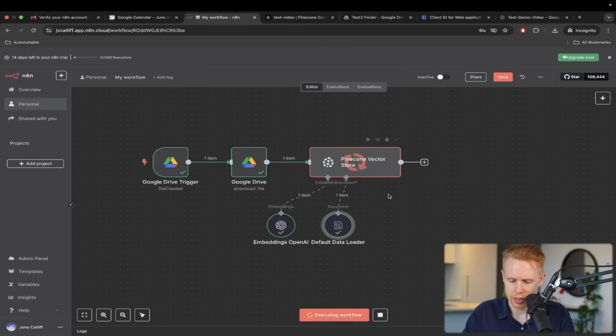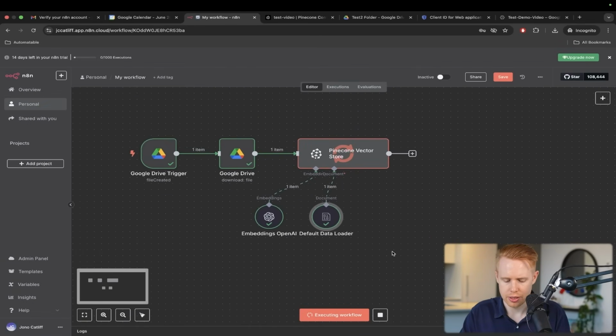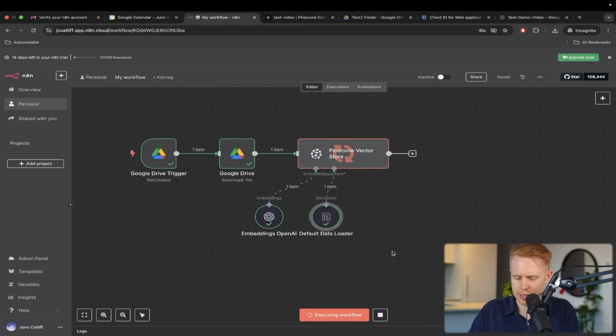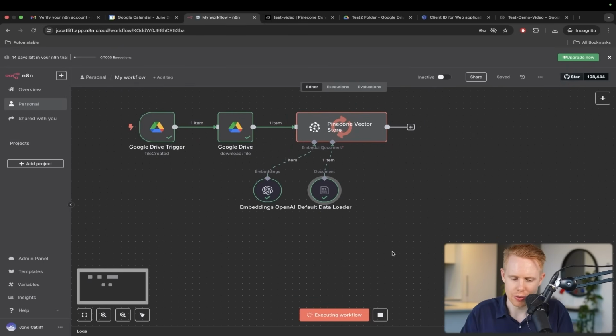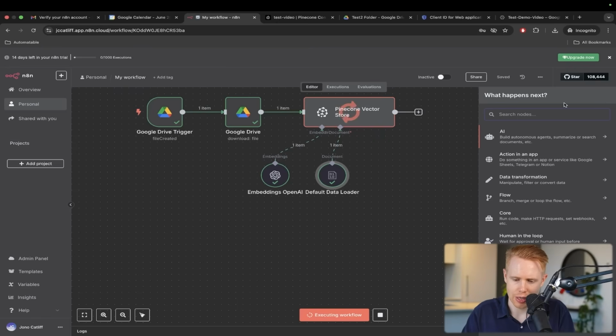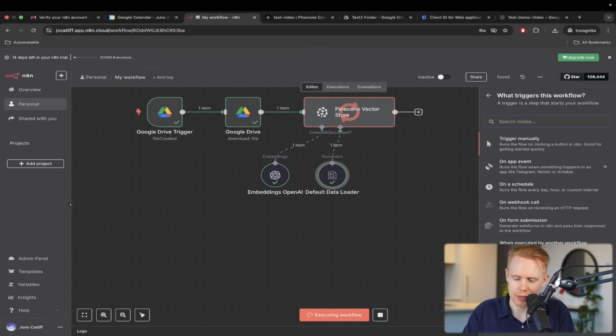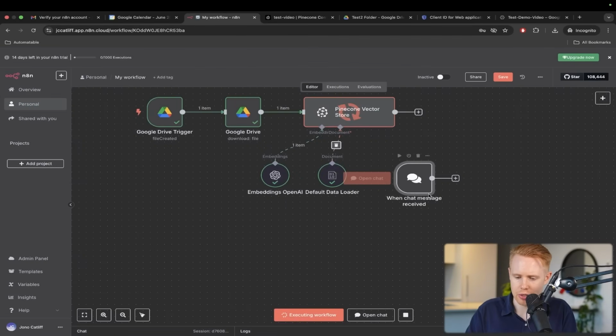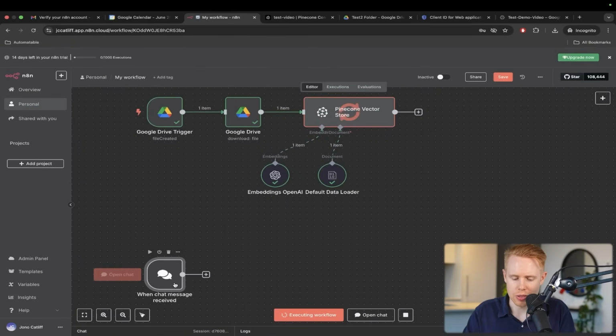And so it looks like we're still loading the data. Sometimes this takes a bit of time, and once it's good to go, we will move on to the next section, which is actually retrieving the data back. So we've inserted the data in. Now what we need to do is retrieve the data back from this. And as we're waiting for this to load, I'm going to go ahead and add in the second part to retrieve the data. We're going to use a chat trigger here, and we want a message through here.